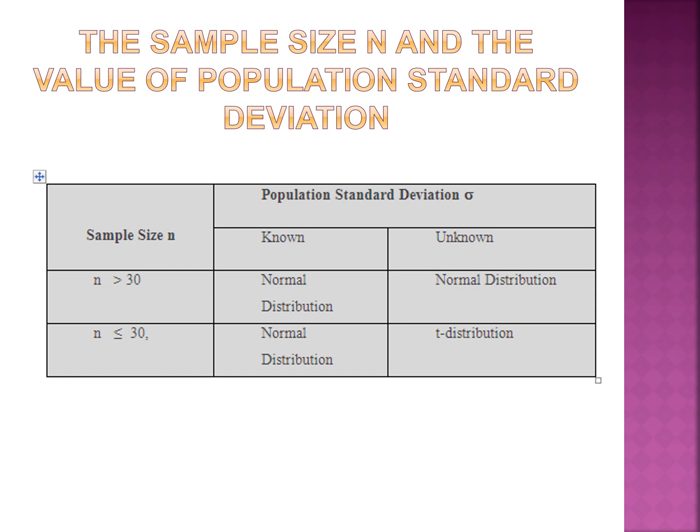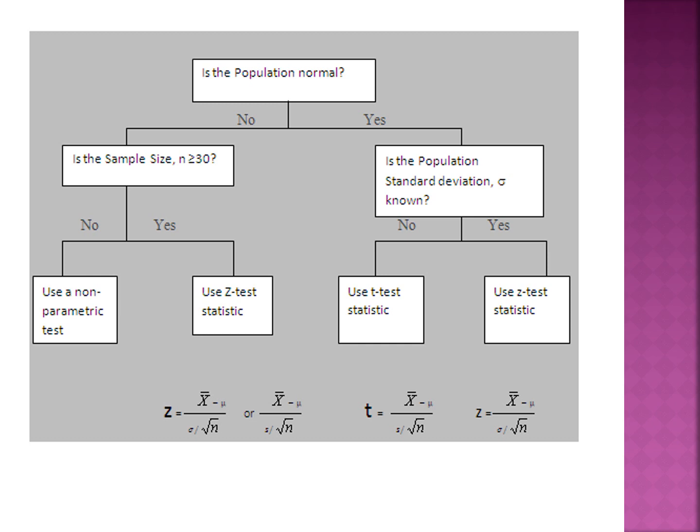Here the sample size is represented as small n. If the sample size is more than 30 and the distribution is normal, and if the standard deviation is known, you can use the z-test. And if the standard deviation is unknown, with a normal distribution, you can also use the z-test. And if the sample is equal to or less than 30 and the distribution is normal, you can use the t-distribution, even when you do not have an idea of the standard deviation. Again, this helps you to choose your test.